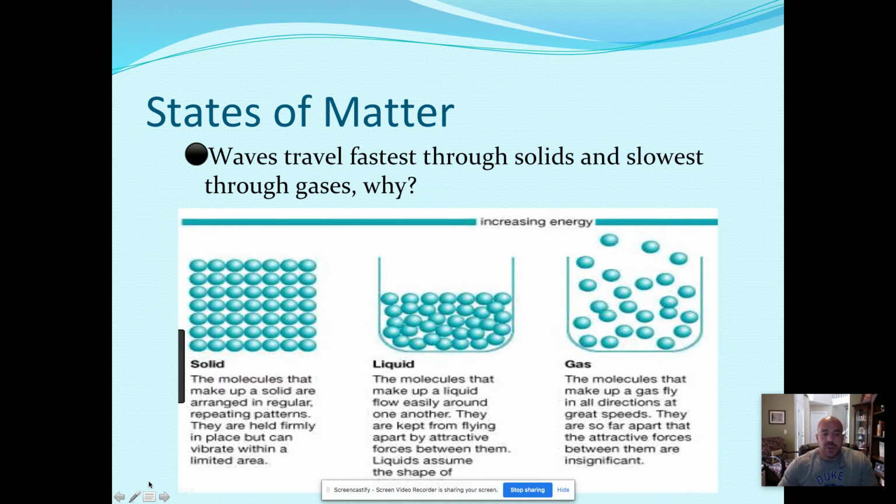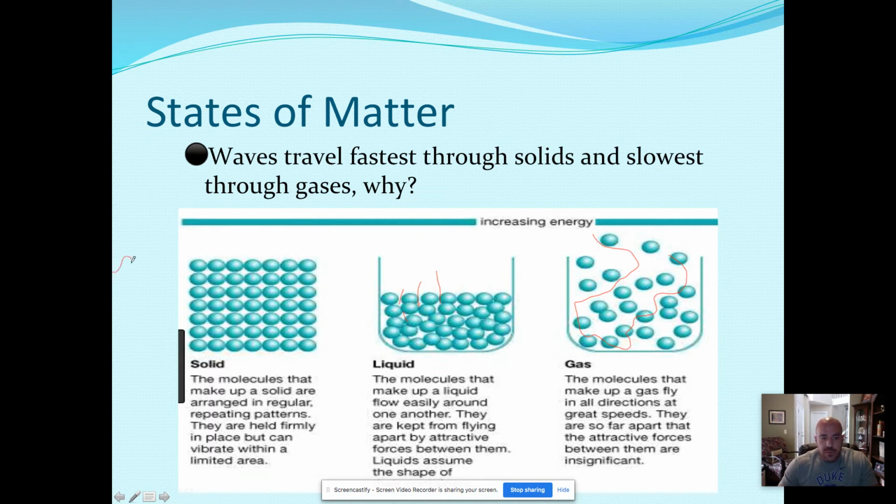Liquids, we notice that in the middle here, there's some spaces in between. So if I were to put my hand in here, there's enough space where the water molecules, the liquid molecules would move around me. And then in gas, over here, there's a lot of space. Well, look at what it says for the bullet point. Waves travel fastest through solids and slowest through gases. And it asks why. And it's all about how those particles are arranged.